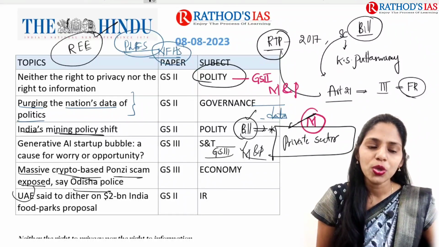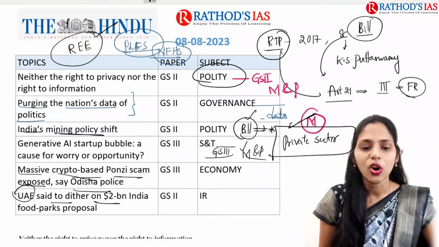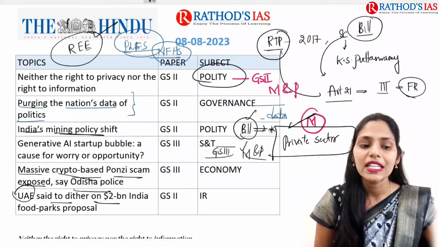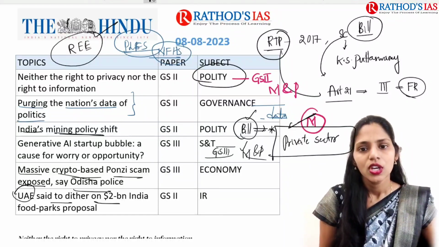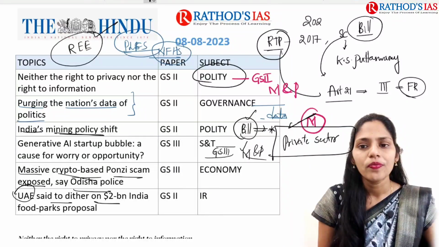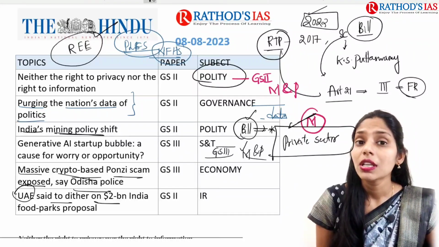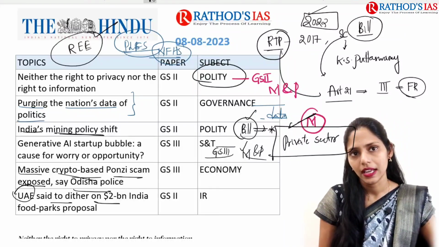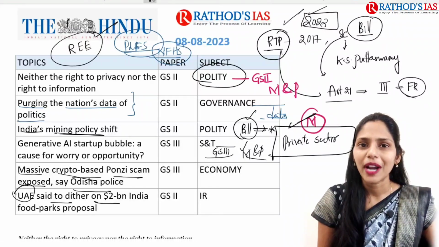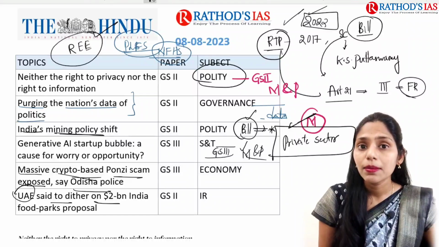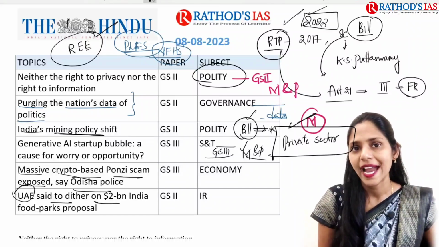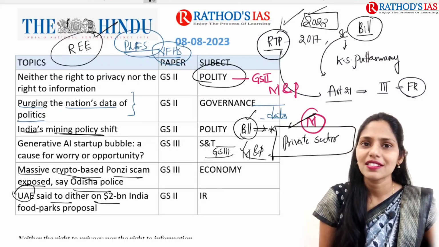And the next one is: UAE said to defer $2 billion India food parks proposal. Actually, in 2022, India and UAE came up with a deal that UAE is going to make some investments in these food parks in India. But because of price fluctuations and because of the Essential Commodities Act of India, there are some concerns.